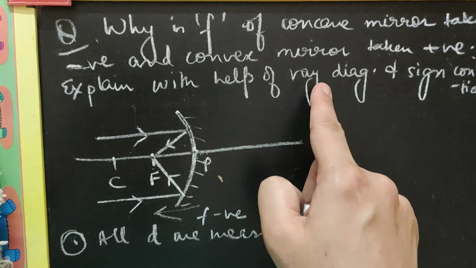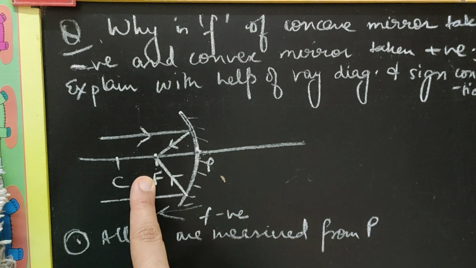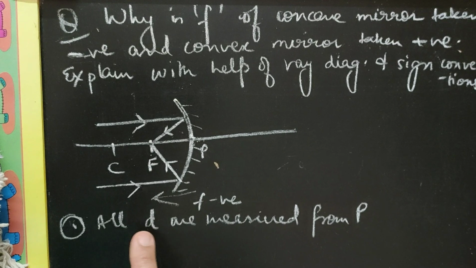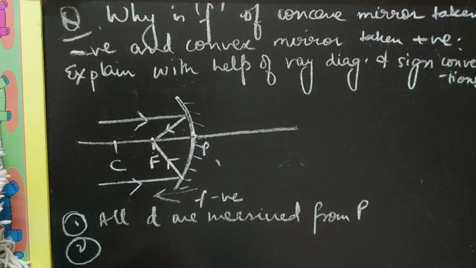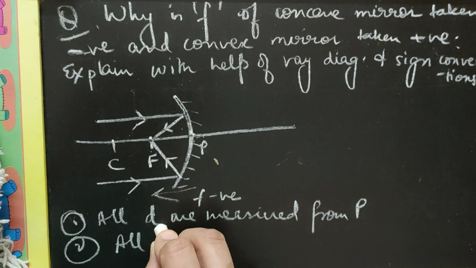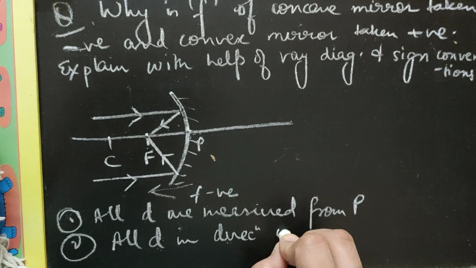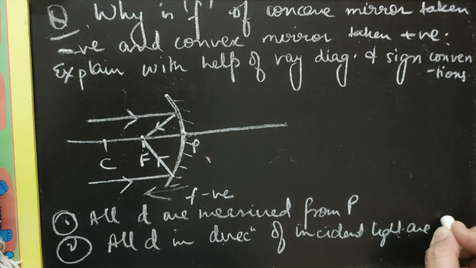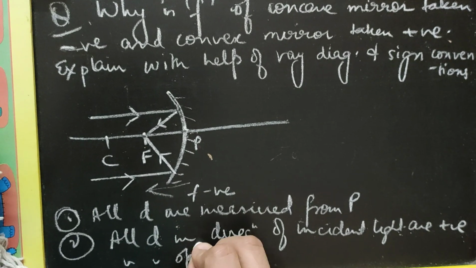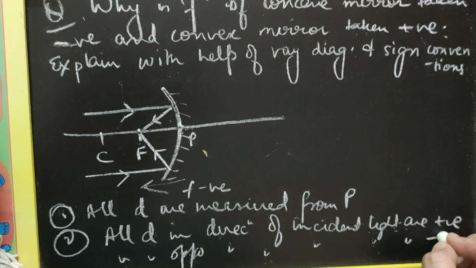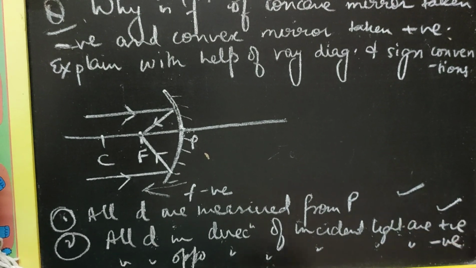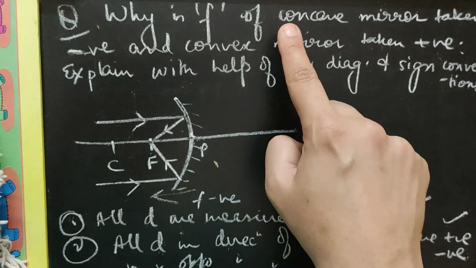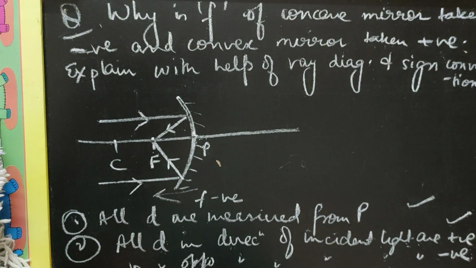I again repeat, we have drawn the ray diagram to show the focus point. And the sign conventions which are going to justify are: all distances are measured from pole. And the second point you will be writing is that all distances in direction of incident light are taken positive and all distances opposite to direction of incident light are negative. So keeping both these sign conventions in mind and this ray diagram, we are able to justify why we take the concave mirror focal length as negative.